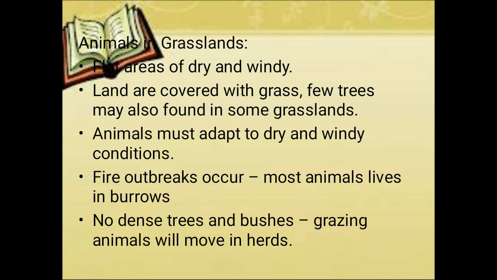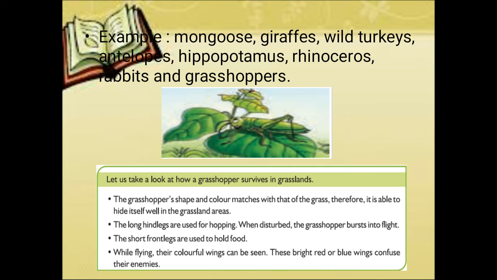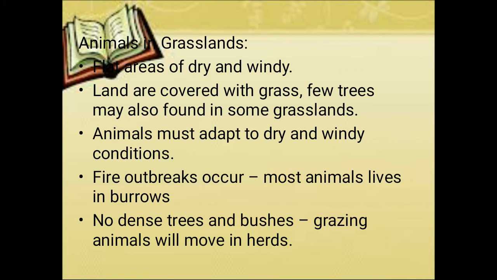We can see a few trees around. Not many trees, only a few. There may not be any herbs or bushes in the grassland, right? So this is the condition of grassland. So what animals might live in that grassland? There might be antelopes, mongoose, giraffes, wild turkeys, hippopotamus, rhinoceros, grasshoppers, etc. Right, so these are the animals that can live in grassland. Also in grassland there might be some fire outbreaks.